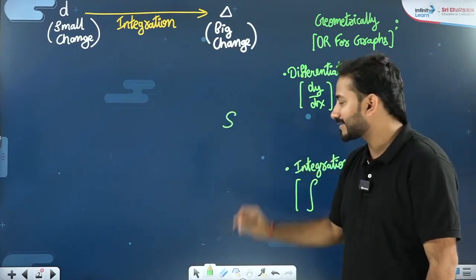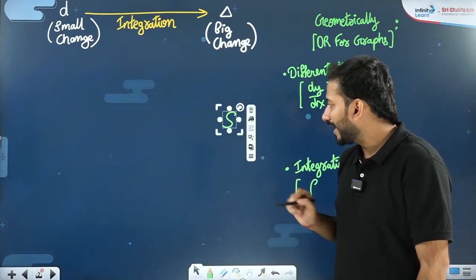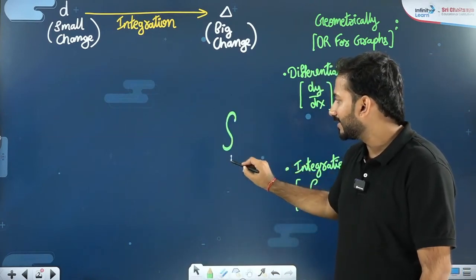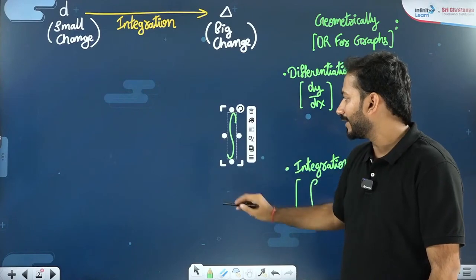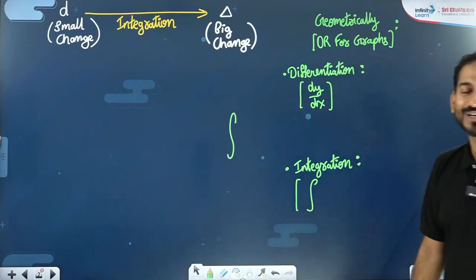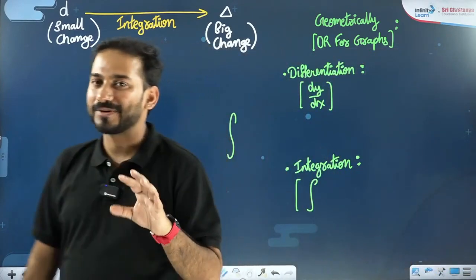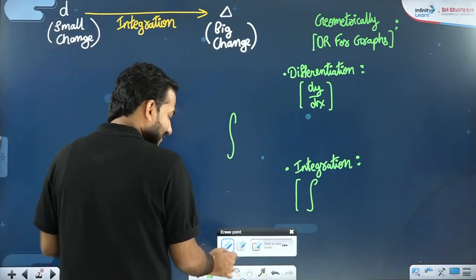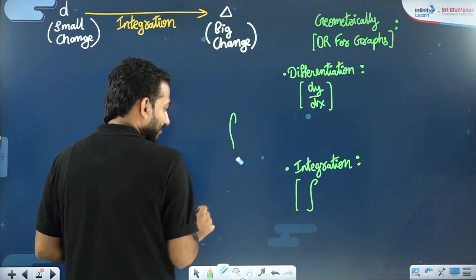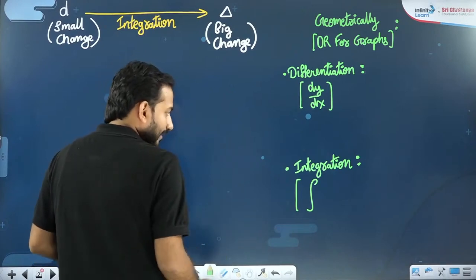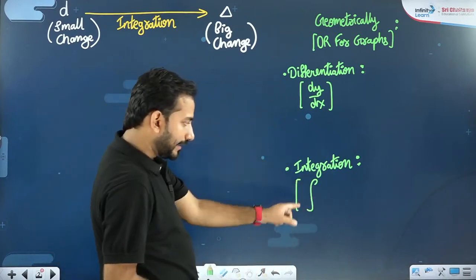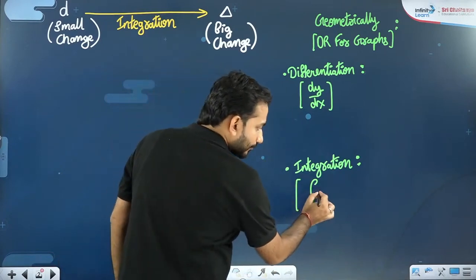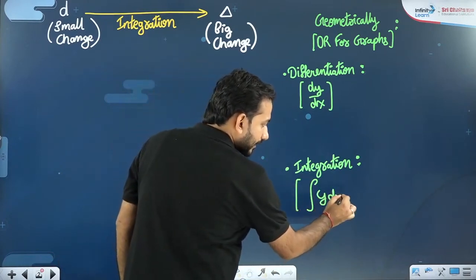It looks like an S, but it's not an S. I'll stretch it and write it like this. This is the sign of integration. It looks like an extended S, but the meaning is not at all the same. So this is how you denote it: integration of y dx.